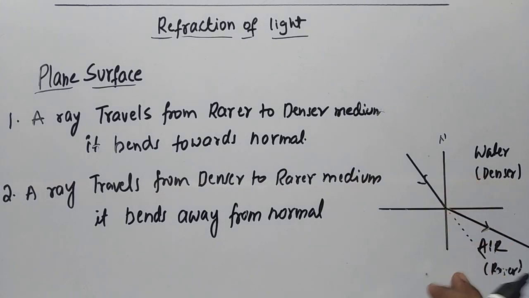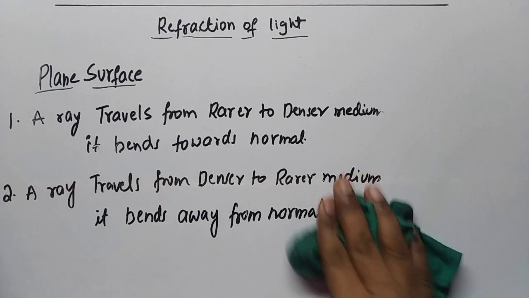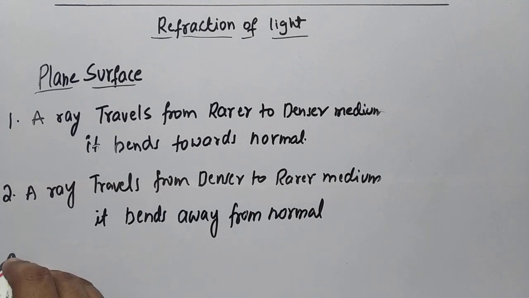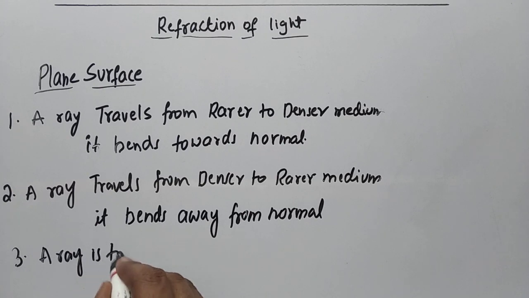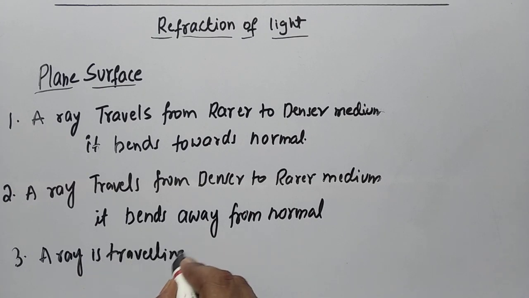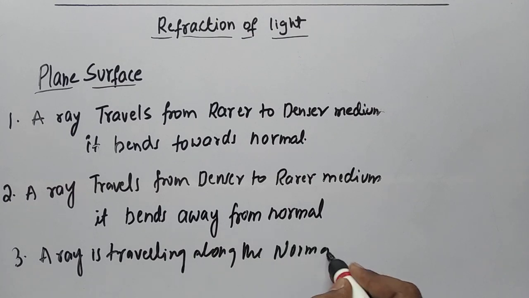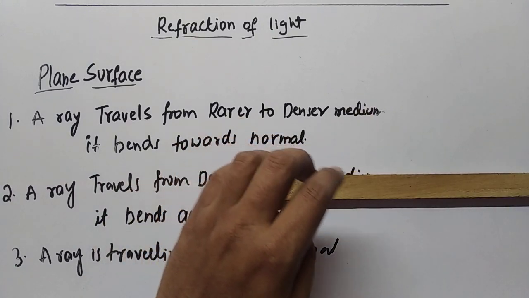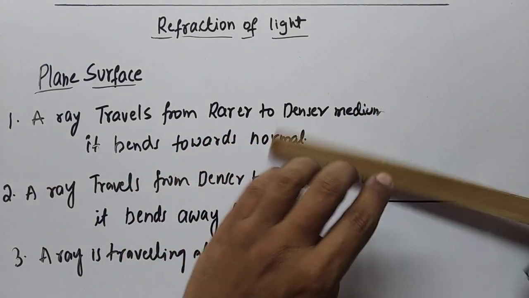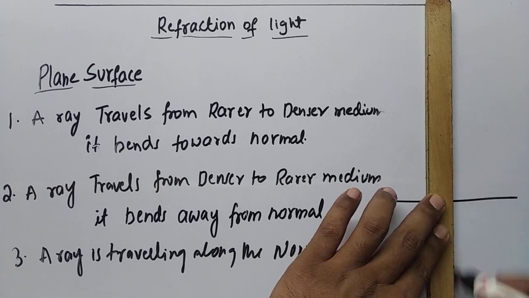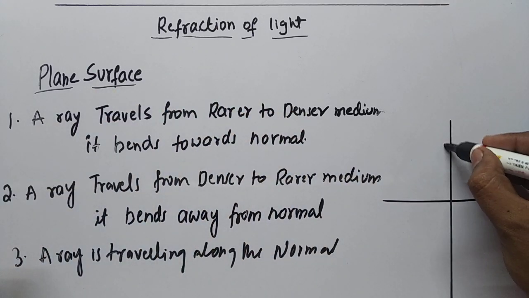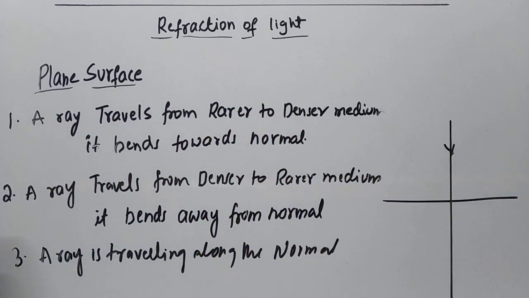Okay, so these are the two cases, and we have a third case. The third case, you can also remember this one, is when a ray is traveling along the normal. Now we'll consider we have two mediums. We'll take the same, air and water. So this is an interface and this is a normal line. Let me consider an incident ray which is traveling along the normal line.